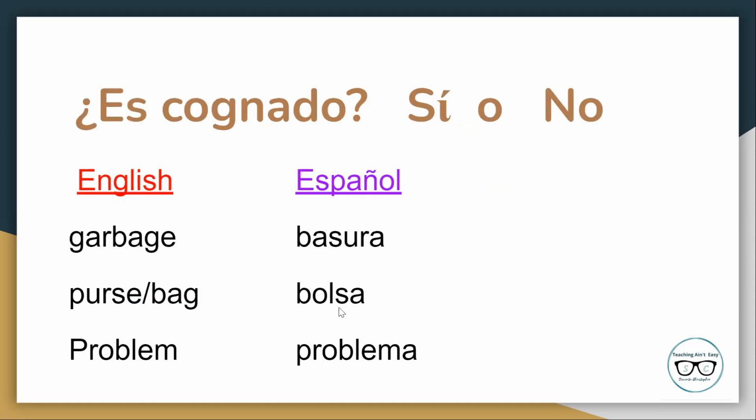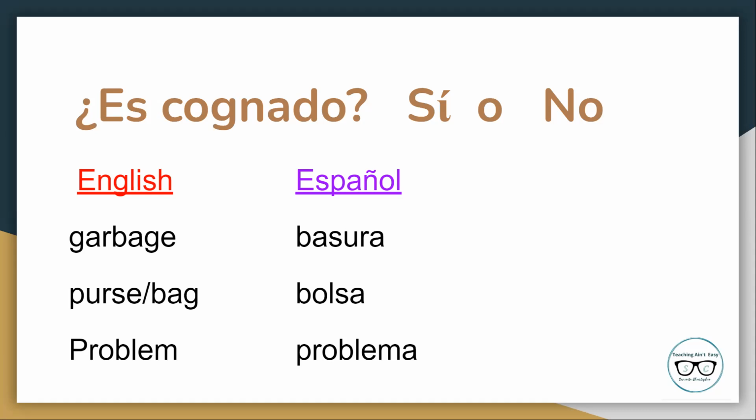All right, so let's practice. In this section, identify whether each term es un cognado, sí or no. If it is a cognado, we're sí. If it's not a cognado, it is no. As a reminder, cognados are spelled similarly in two different languages and have the same meaning.